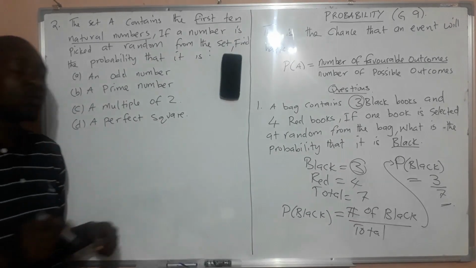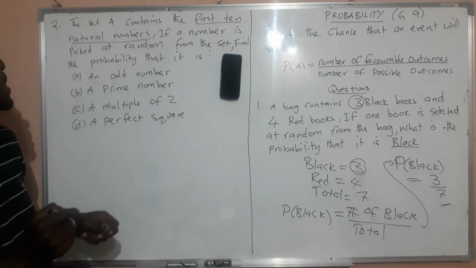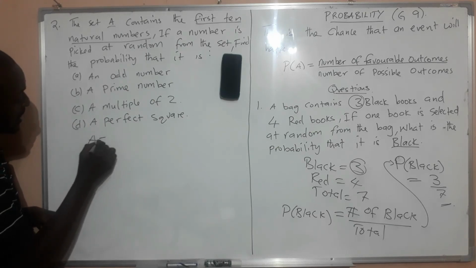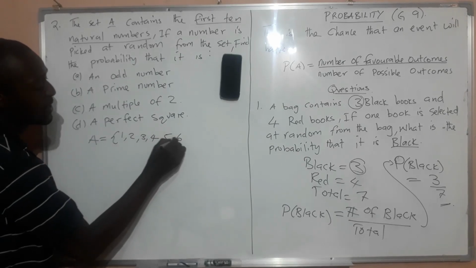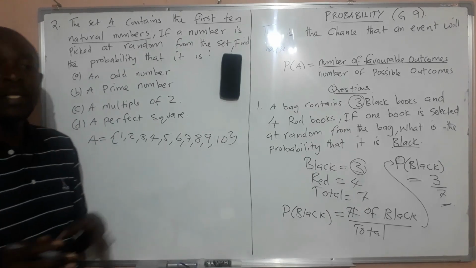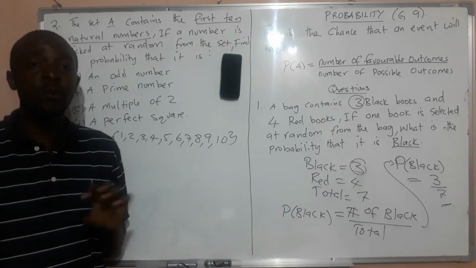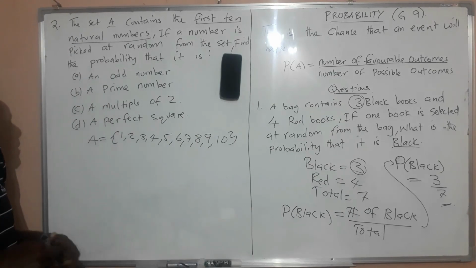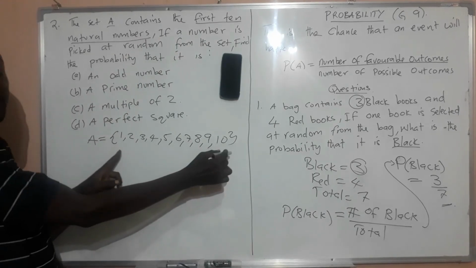So the first thing that we are going to do is to write the first 10 natural numbers. So the set A. In answering our question, the first 10 natural numbers are 1, 2, 3, 4, 5, 6, 7, 8, 9, 10. Remember, natural numbers are just counting numbers, the numbers that we use for counting. So you should know the different sets of numbers. You should know which ones are whole numbers, which ones are natural numbers, prime numbers, and all those. Okay, so the set A contains the first 10 natural numbers. So these are the first 10 natural numbers.